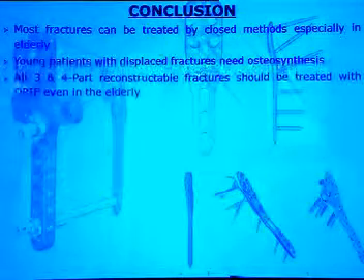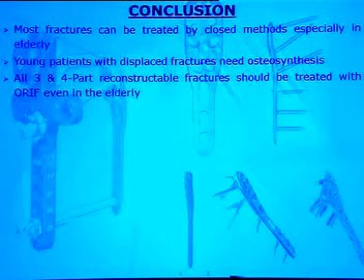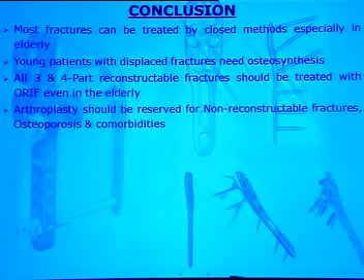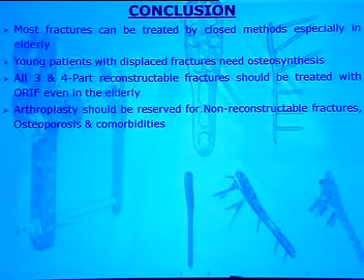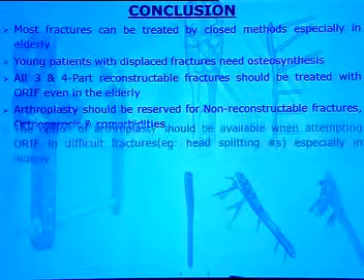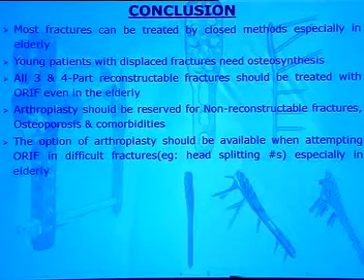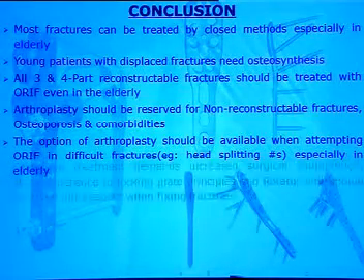In conclusion, most fractures can be treated by closed methods, especially in the elderly. However, young patients with displaced fractures need osteosynthesis. All 3 and 4-part reconstructible fractures should be treated with ORIF even in the elderly. Arthroplasty should be reserved for non-reconstructible fractures, osteoporosis and comorbidities. The option of arthroplasty should be available when attempting ORIF in difficult fractures, especially in the elderly.